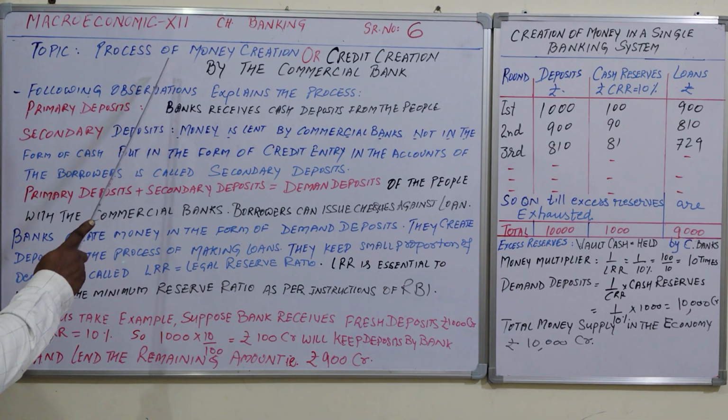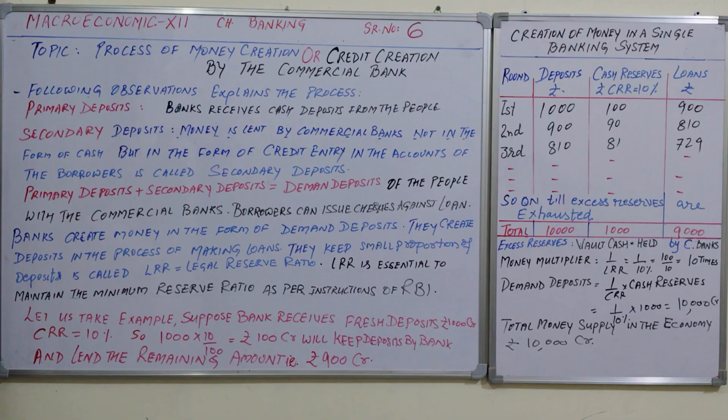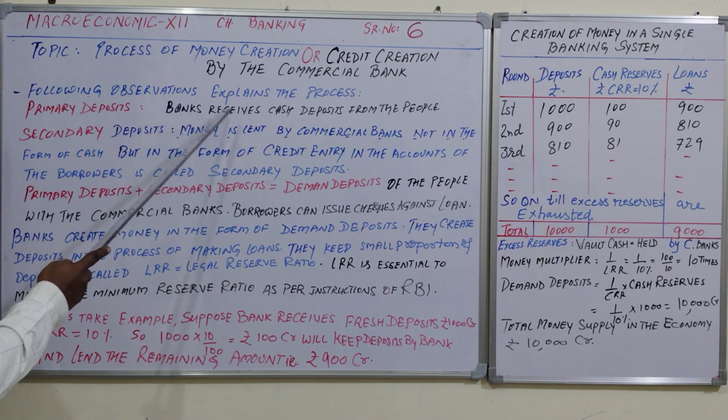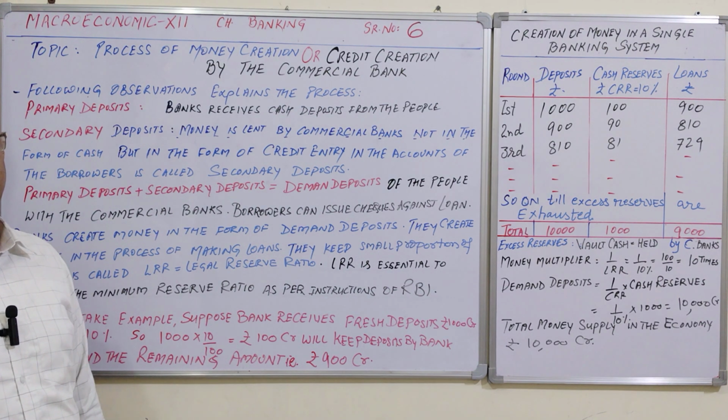Today's topic is the process of money creation and credit creation by the commercial bank. How does a commercial bank create credit? What is the system, what is the way? So in this video I will discuss. The following observation explains the process: primary deposit and secondary deposit. First of all, we should know the meaning of primary deposit.